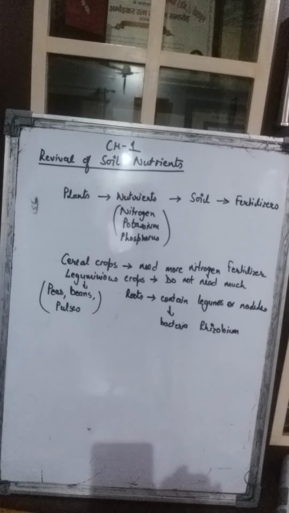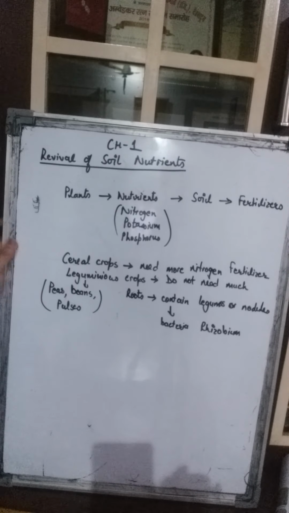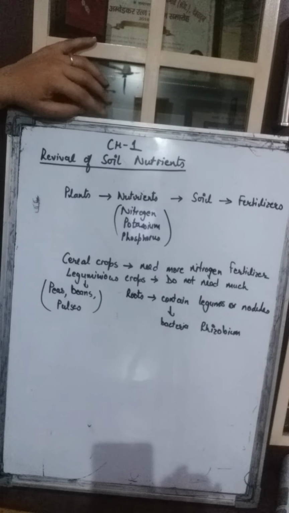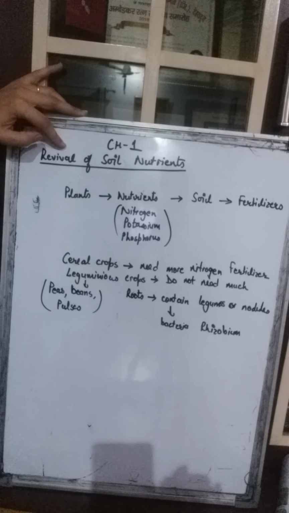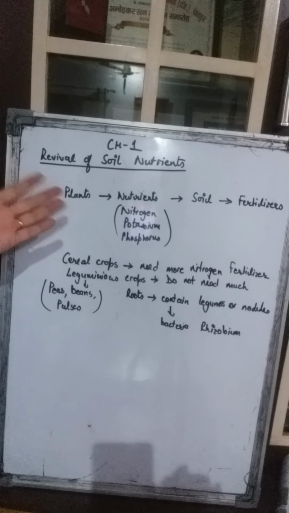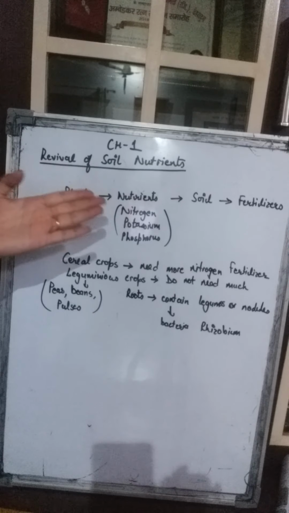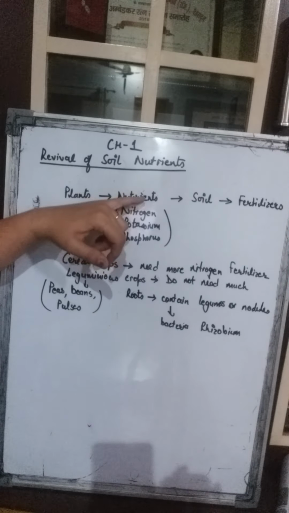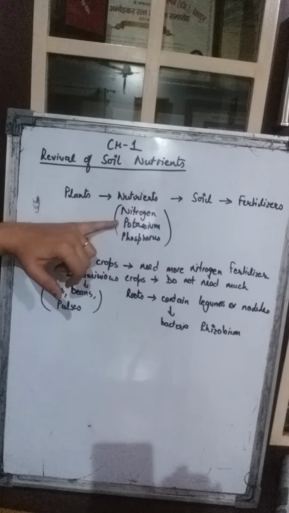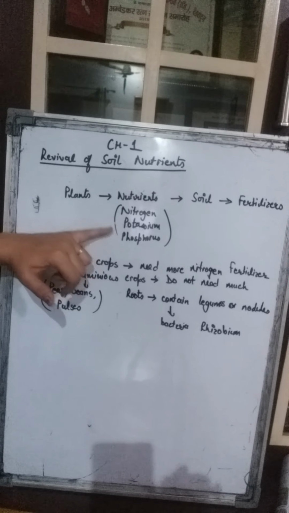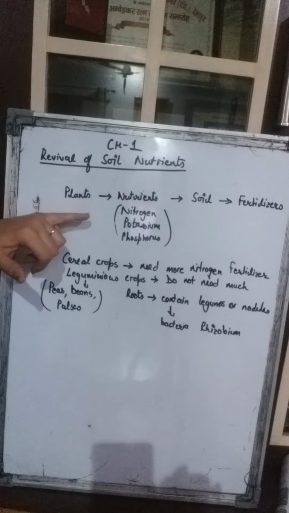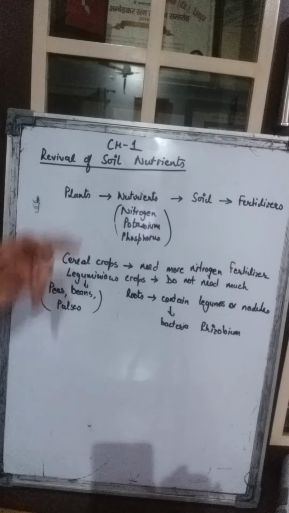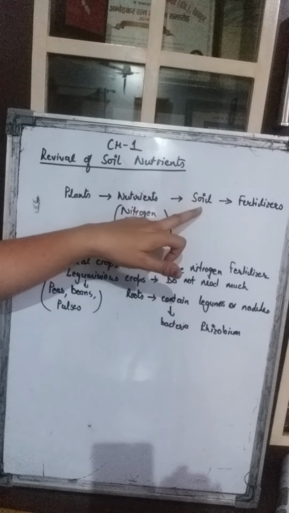Girls, we are in continuation of our chapter number 1, and now we come to the last topic, that is revival of soil nutrients. We all know that plants need nutrients for better crop cultivation, right? And these nutrients, such as nitrogen, potassium, phosphorus, are all needed by the plants so that they can yield better vegetation. And these nutrients are taken from the soil.